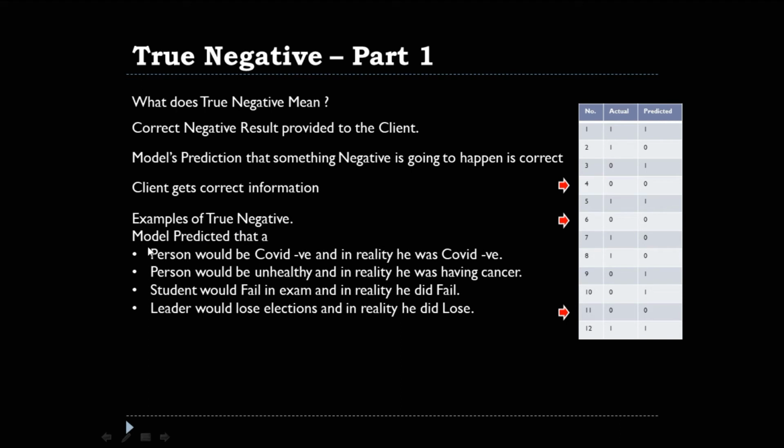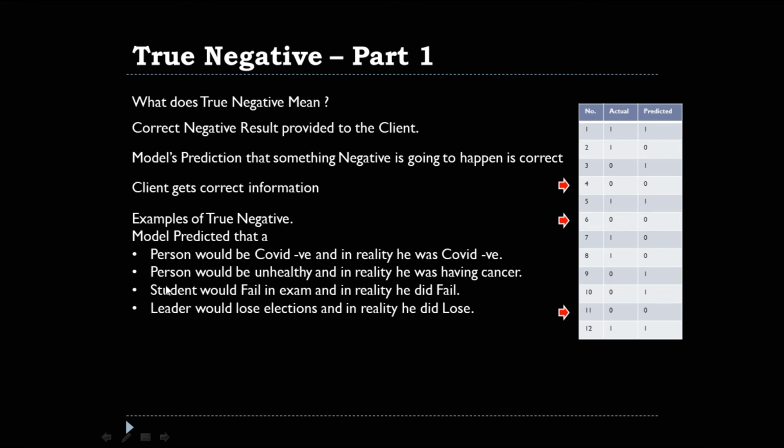So let's say you have a machine learning model, and the machine learning model predicted that a person would be COVID negative, and in reality it happened that he was COVID negative. So that's an example of a true negative. Let's say that the machine learning model predicted that a person would be unhealthy, and in reality he was having cancer, or he was found to be unhealthy. That's an example of true negative.